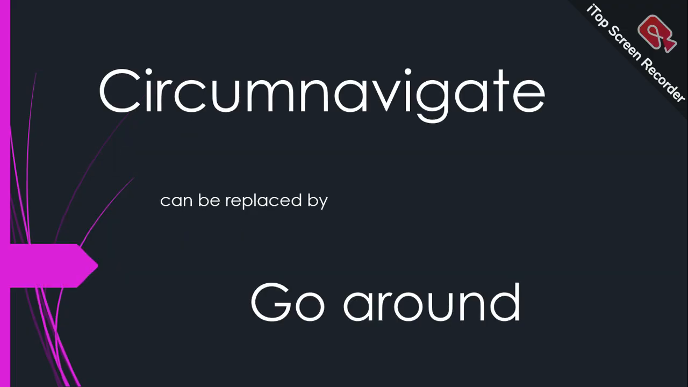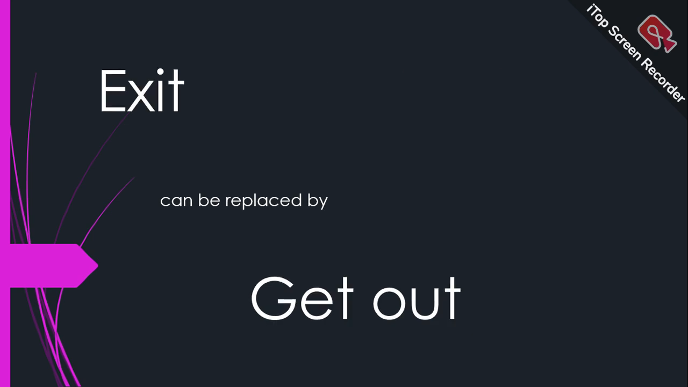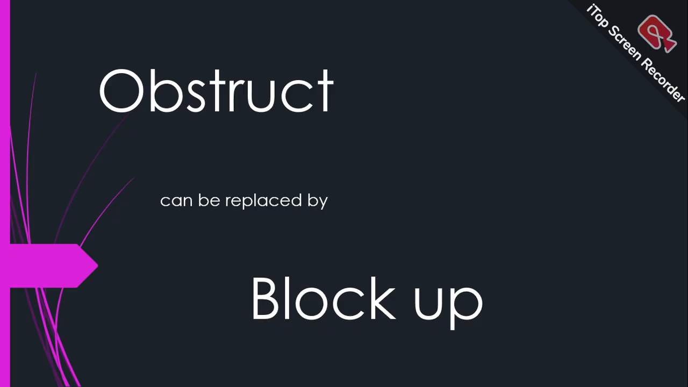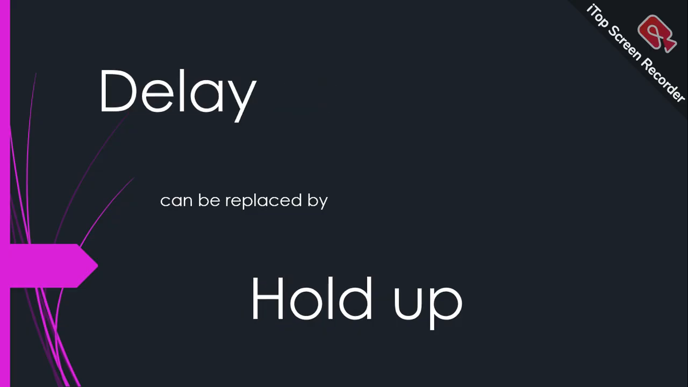Circumnavigate can be replaced by go around. Exit can be replaced by get out. Proceed can be replaced by keep on. Obstruct can be replaced by block up. Delay can be replaced by hold up.